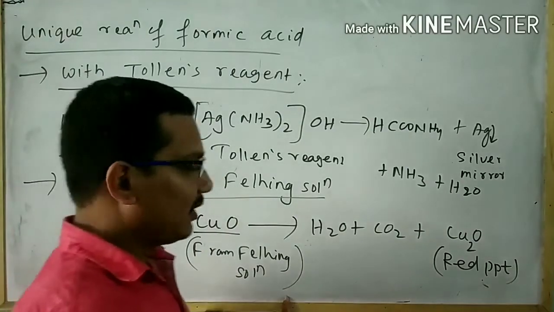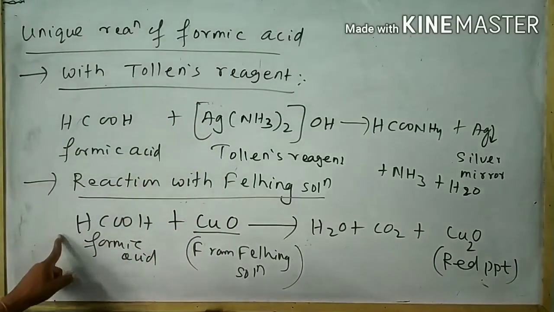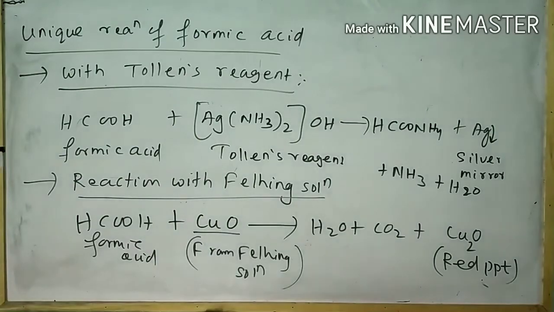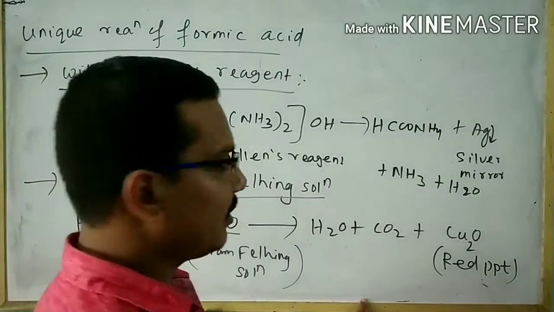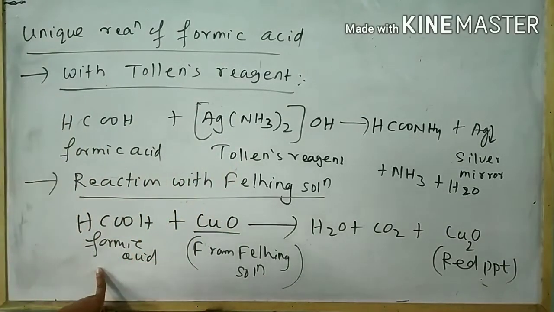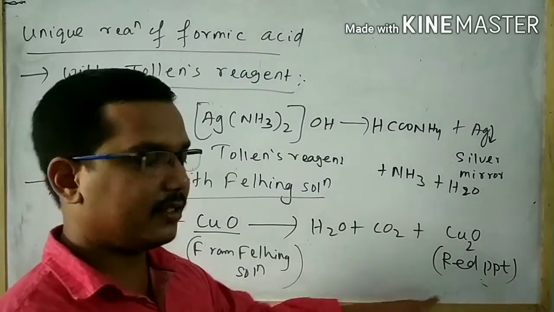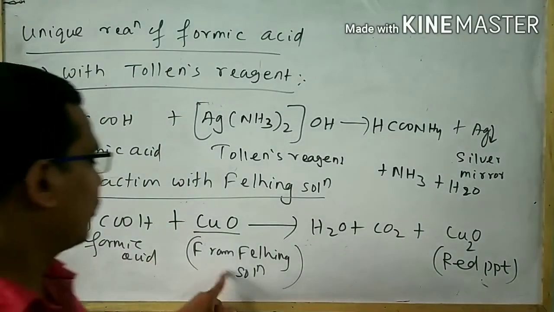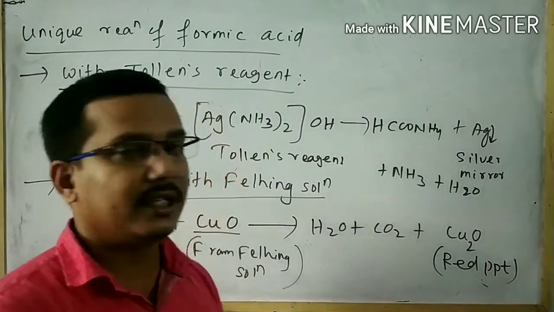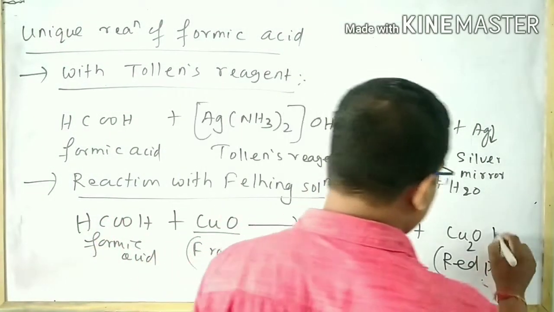This type of reaction is also used to distinguish between formic acid and acetic acid. Acetic acid does not give the red precipitate, but formic acid gives the red precipitate. So what will be the statement for this reaction? When formic acid undergoes reaction with Fehling solution, then a red precipitate is formed.